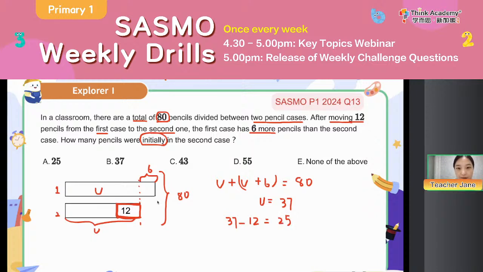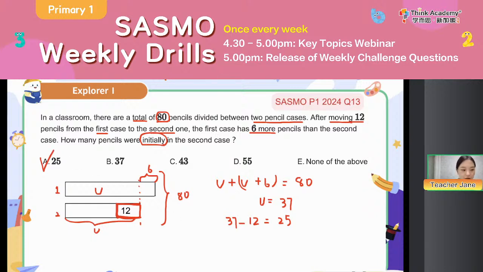The answer will be 25, right? Okay, so we can see our final answer is 25. So we can review our key points here. That is, as for this question, something has changed during the process, right? So no matter how the numbers are changing, what we need to do is just to draw the bar model to help us label the information between them.